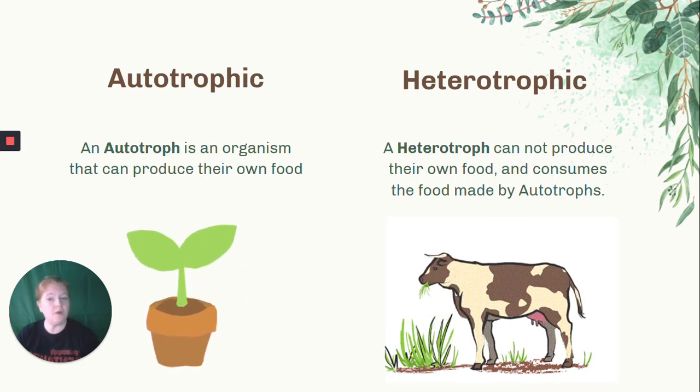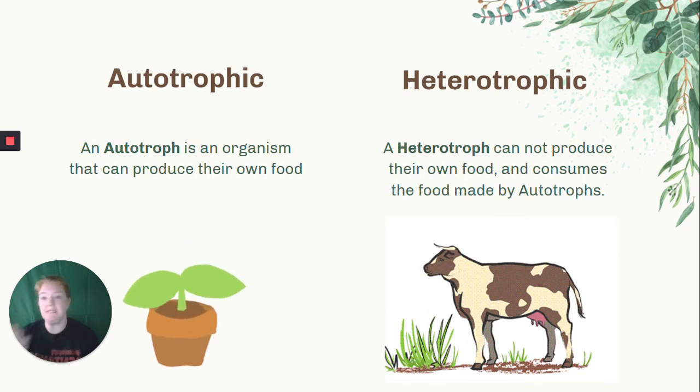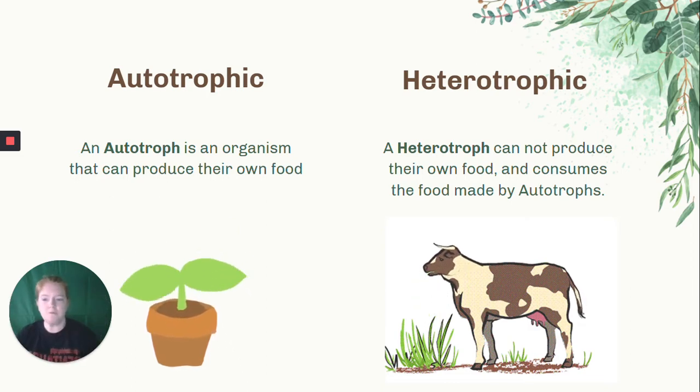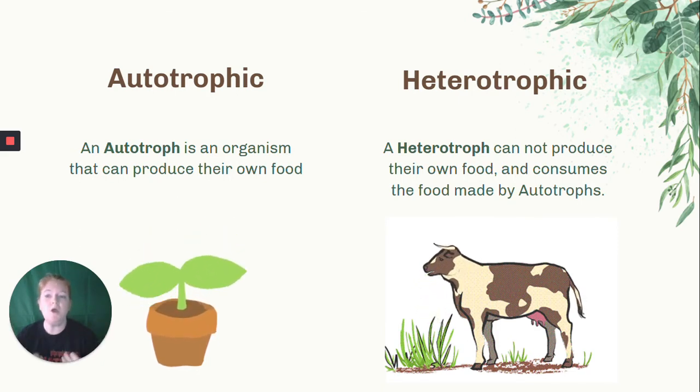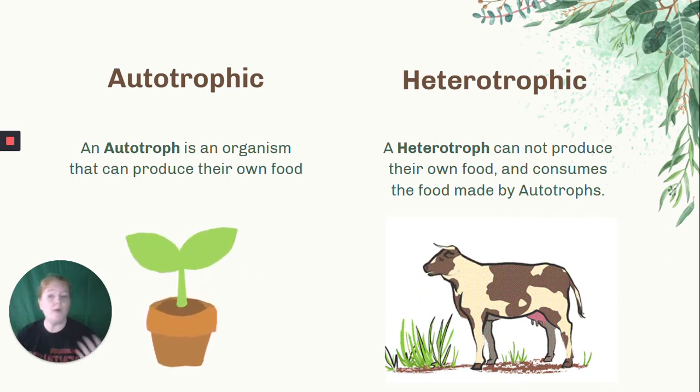And sometimes they consume autotrophs, like the cow is consuming the grass, but sometimes they consume other organisms, like a snake eats a mouse, but they are not making their own food. They're getting it from another organism, okay? So an autotroph is called a producer. They make their own food from sunlight. Heterotroph is a consumer, and they cannot make their own food. They must consume other organisms, whether that's plants, animals, decaying organisms, whatever. They have to get their nutrition from somewhere else.